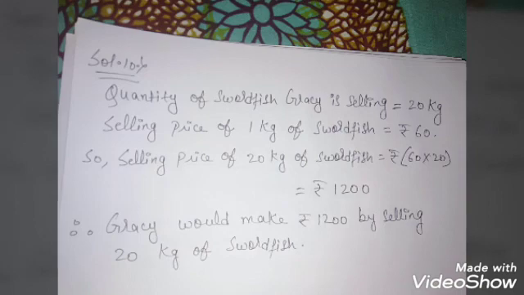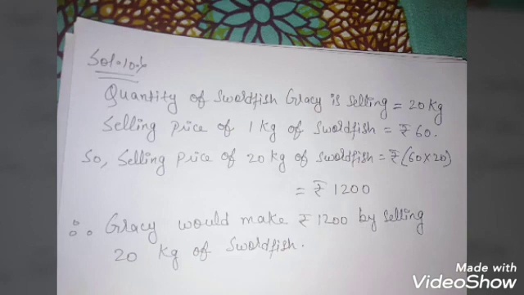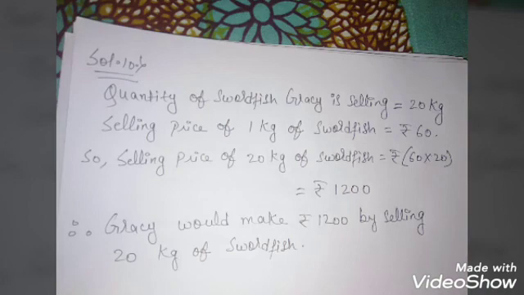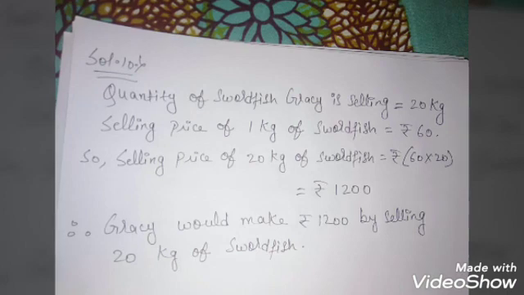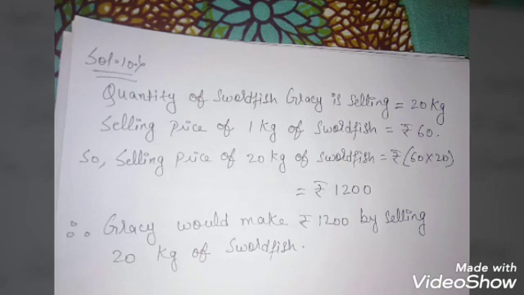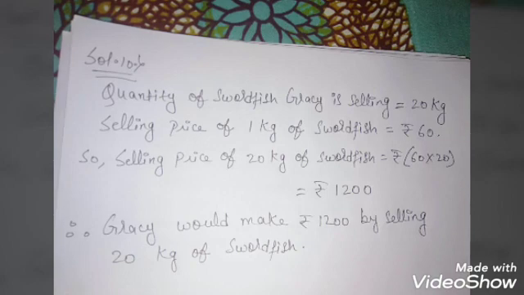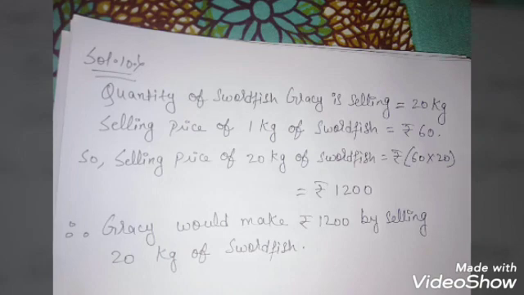Now come to the solution part. Quantity of swordfish Gracie is selling. So this first line we have got from the question itself equals 20 kg. Selling price of 1 kg of swordfish equals rupees 60. Again this line also we have got from the question itself. Third line, so selling price of 20 kg of swordfish will be 60 into 20. Why 60 into 20? Because if 1 kg swordfish price is 60, then 20 kg will be more than 60. That's why we will multiply.